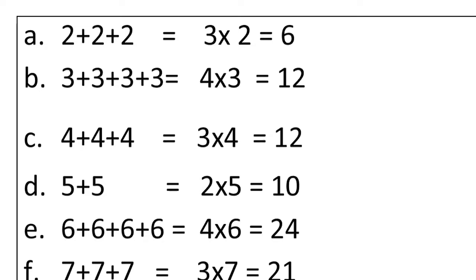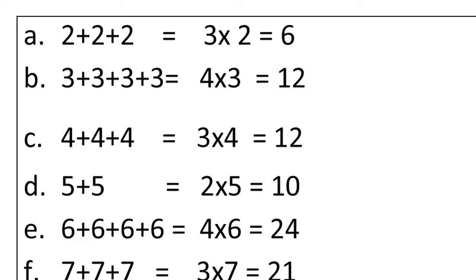Yes. So how do you write? 3 into 4 is equal to 12. 3 fours are 12. D1. 5 plus 5. 2 times 5. So how do you write? 2 into 5 is equal to 10. 2 fives are 10.